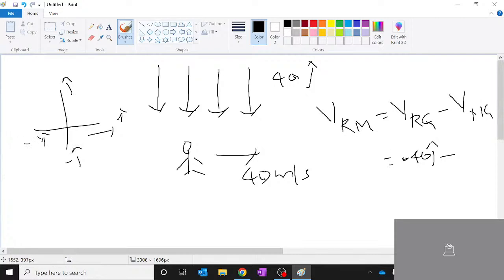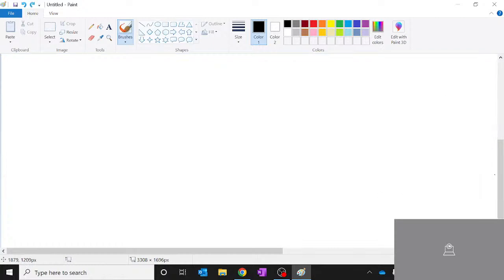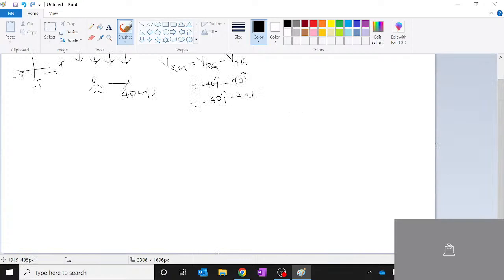So this is nothing but minus 40 I cap, minus 40 j. Minus 40 j minus 40 I is your relative velocity of rain with respect to man: minus 40 I cap minus 40 j cap.